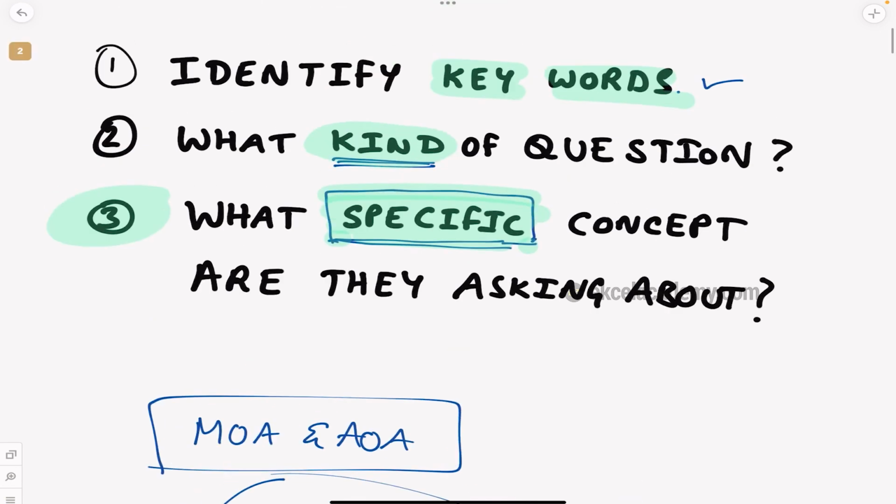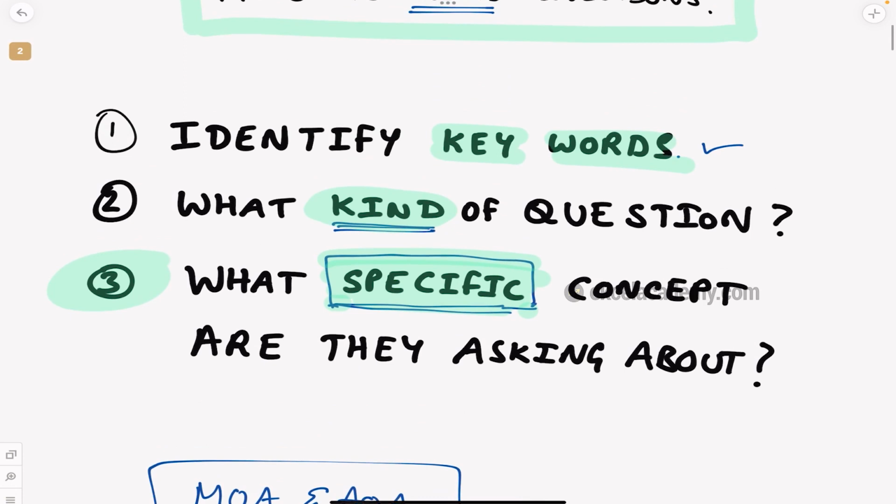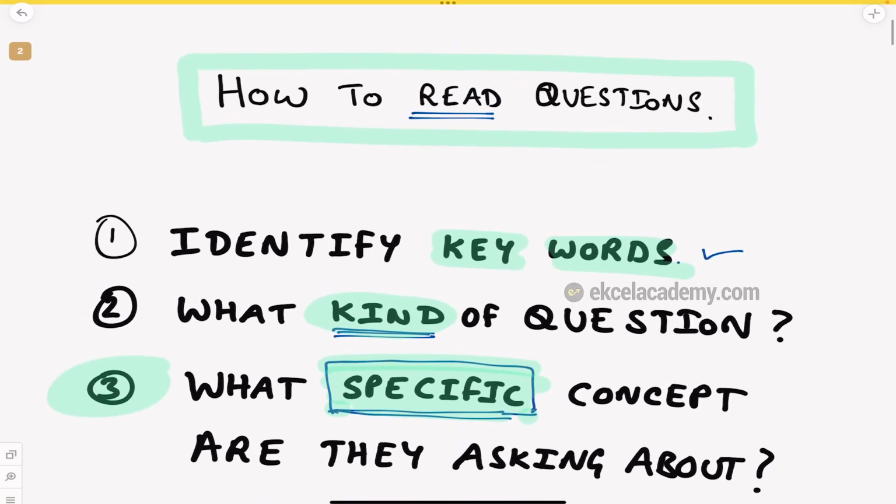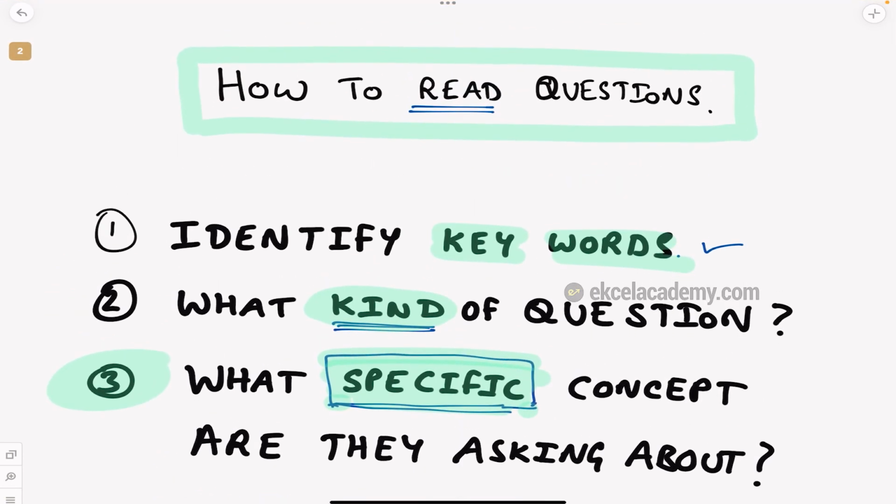So I hope this was useful for you. Again I repeat, if you want to know how to write answers, go to the description box, we have a video. This video is only about how to read the question. A good lather is as good as half a shave. So if you know how to read, you will be able to write the right answers.